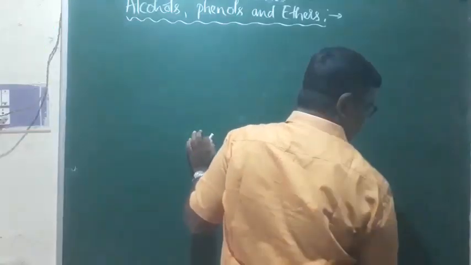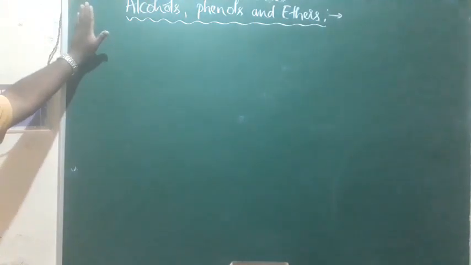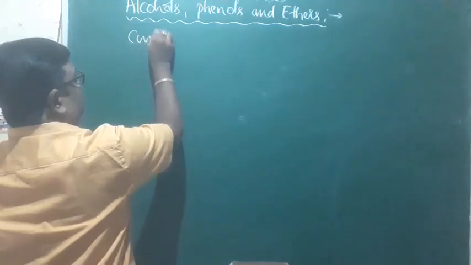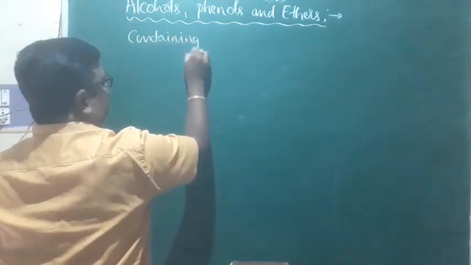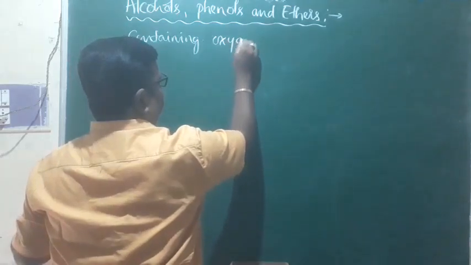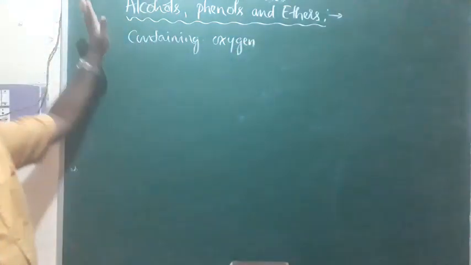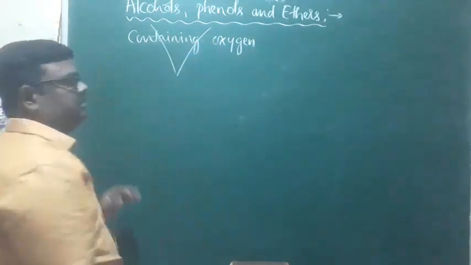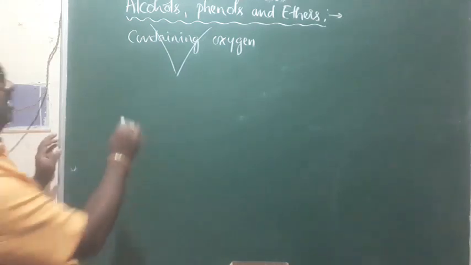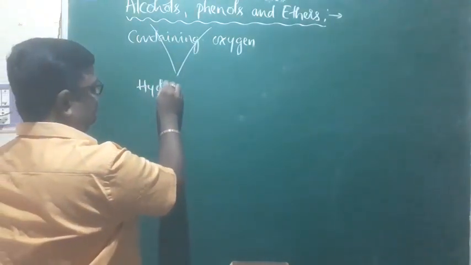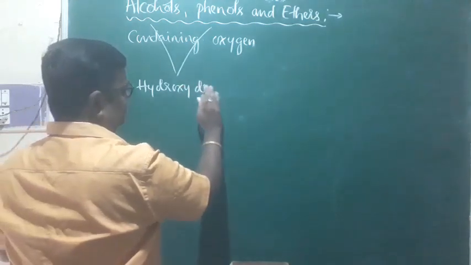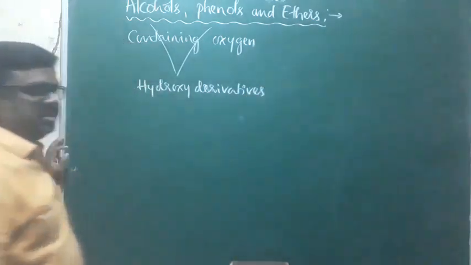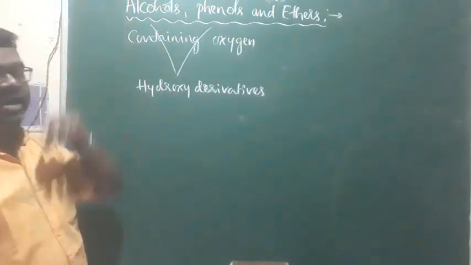As far as alcohols, phenols and ethers are concerned, these classes of organic compounds all contain oxygen. They come under one family, organic compounds containing oxygen. Alcohols and phenols are hydroxy derivatives. They are characterized by the OH group as their functional group. They are hydroxy derivatives of hydrocarbons.